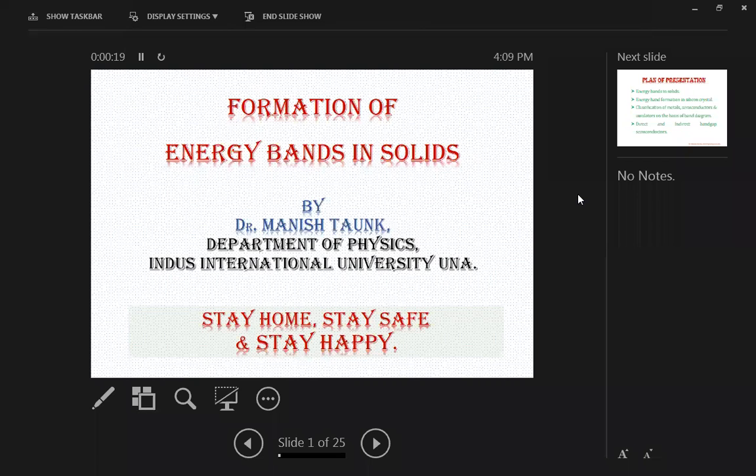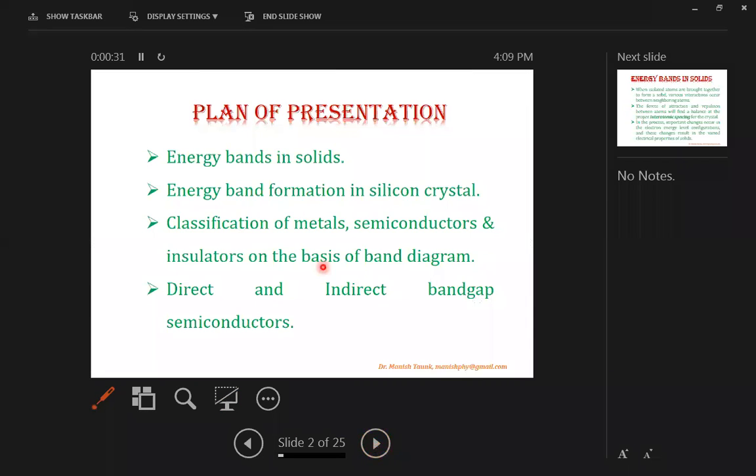The topic of this presentation is formation of energy bands in solids. First of all, I want to give the plan of presentation. In this presentation, first of all, we will study what the energy bands in solids are. Then we'll go to the energy band formation in crystal silicon. Then, on the basis of the energy band diagram, we will classify the materials: metals, semiconductors, and insulators. And then we will know about the direct and indirect band gap semiconductors.